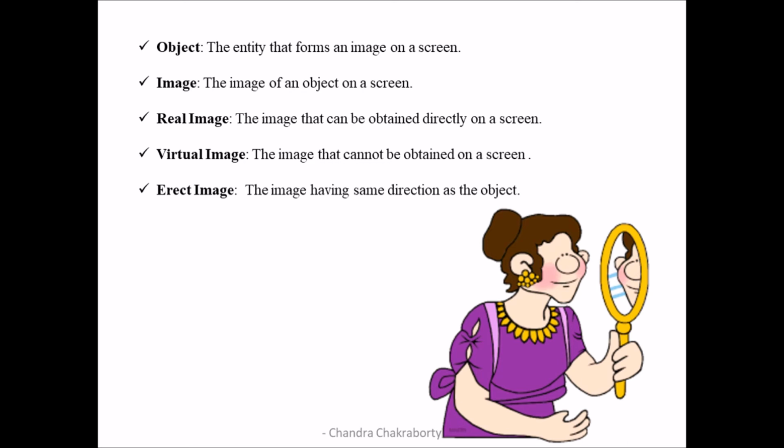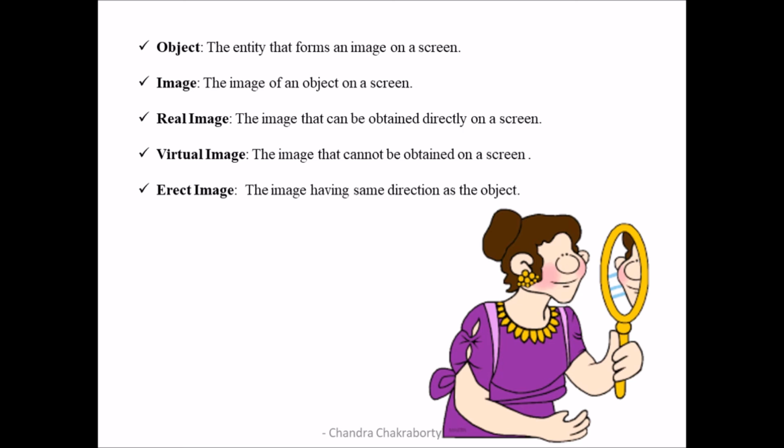So, real image is the image that can be obtained on a screen. In movie theaters also, different images are projected using a projector on a screen. So, that is a real image. But those images that cannot be obtained on a screen are virtual images. For example, the image obtained on a plane mirror can never be obtained on a screen. So, the image formed by a plane mirror is always virtual.